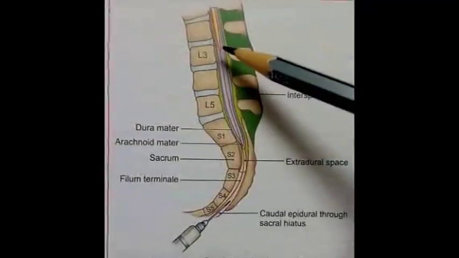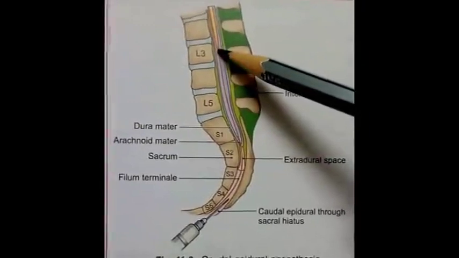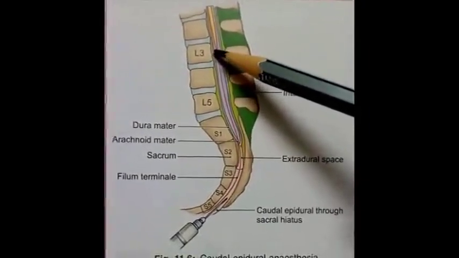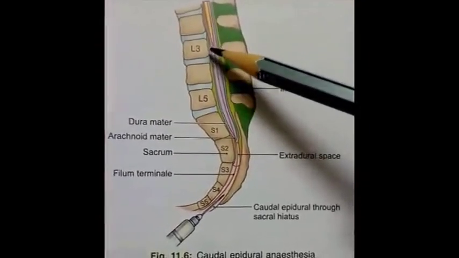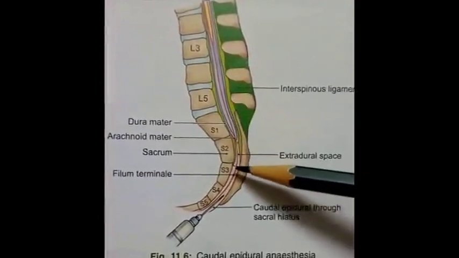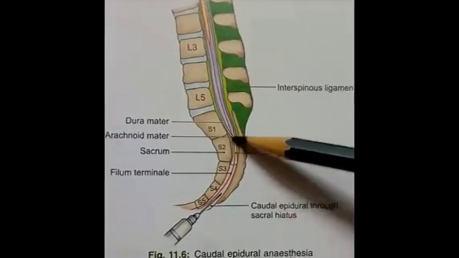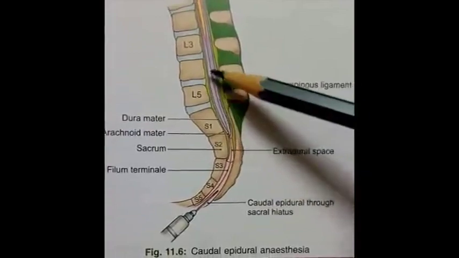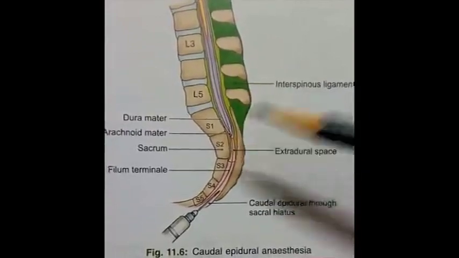The part which extends from the lower border of L1 vertebra where the spinal cord is terminating to the lower border of S2 vertebra where the dura mater is ending is known as filum terminale internum.